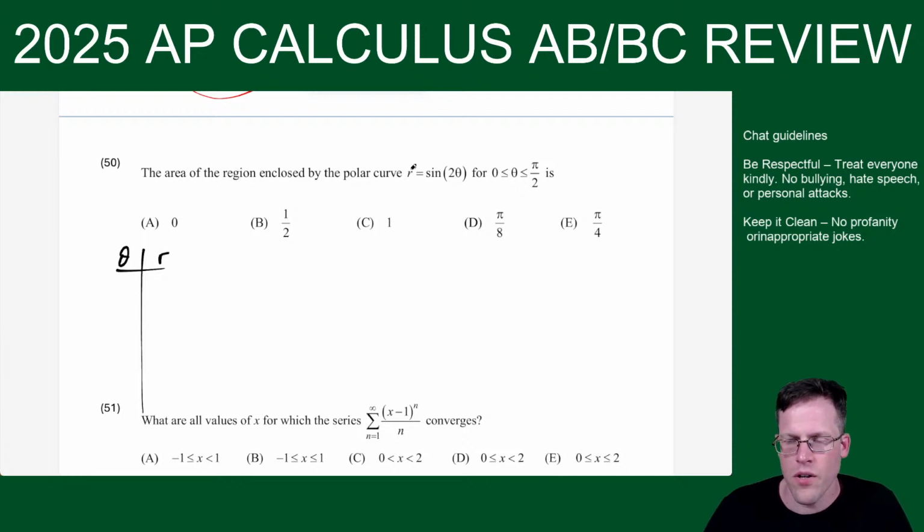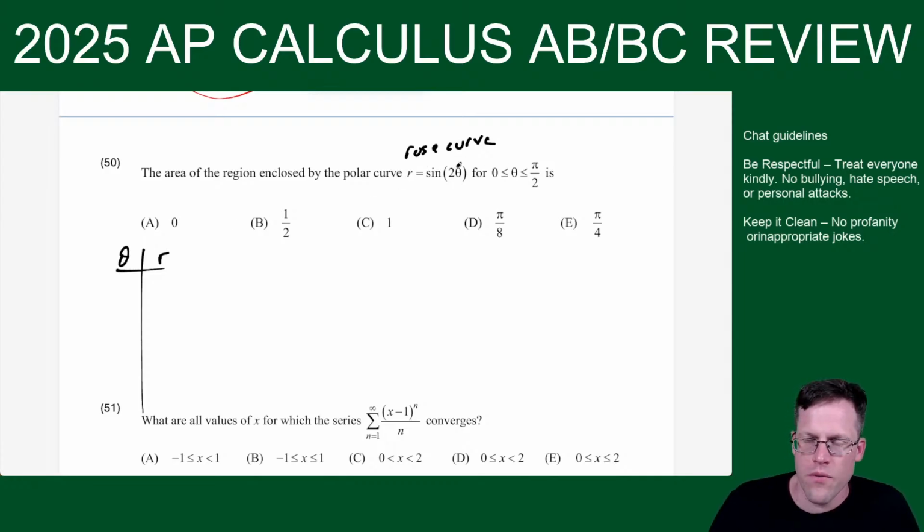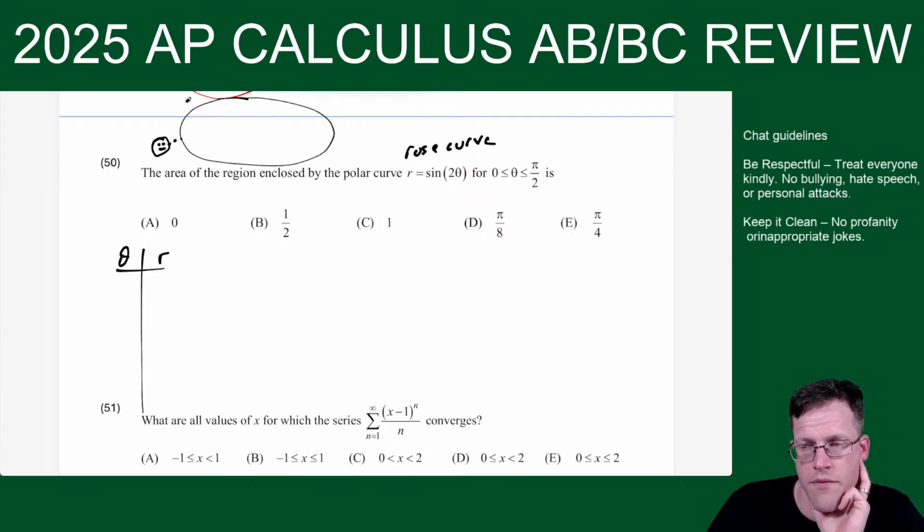Theta and r. For a rose curve, or just polar in general, what I like to do, if we're between 0 and pi over 2, whatever this thing is here, like the 2 theta. I'm trying to think out loud. What's the nicest way to do this? I've got to remember my thought process. This is like the 1985 way of doing things.